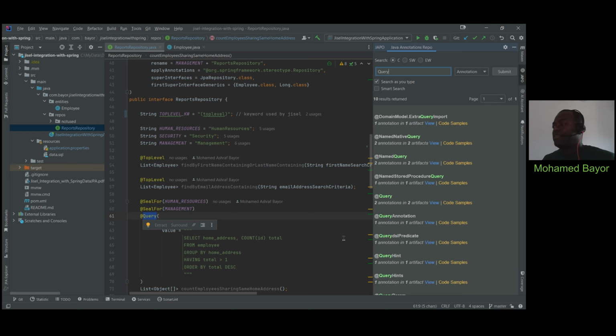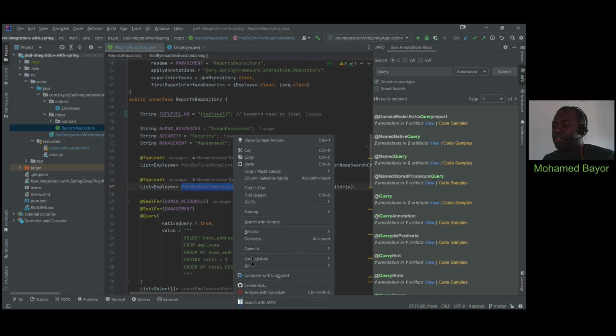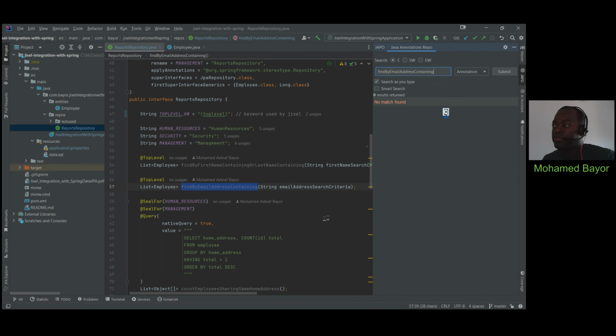What will happen in that case is that because we selected only one word, you will have only that word here, not all of the annotations present in the file, but that will be only the one you selected. It can be any other word. It doesn't have to be specifically an annotation. If you select any other existing word there and you do search with JAPO, you will have that expression move to the search field as well.